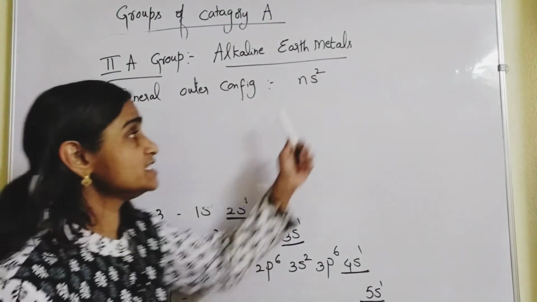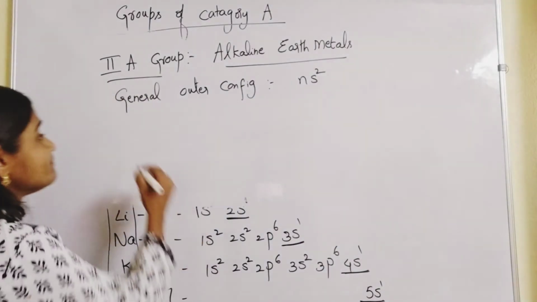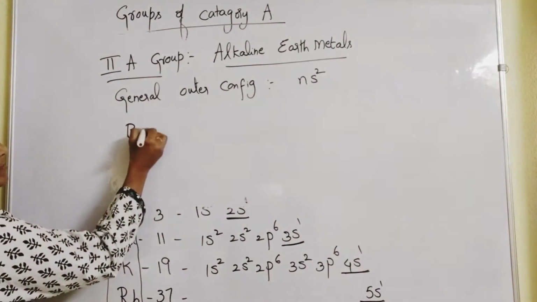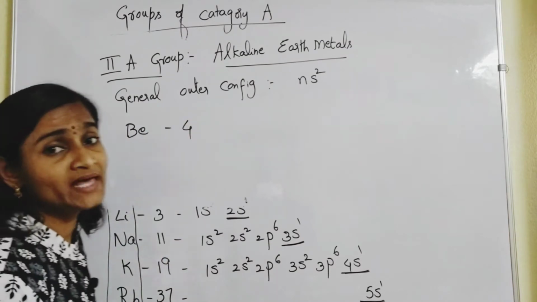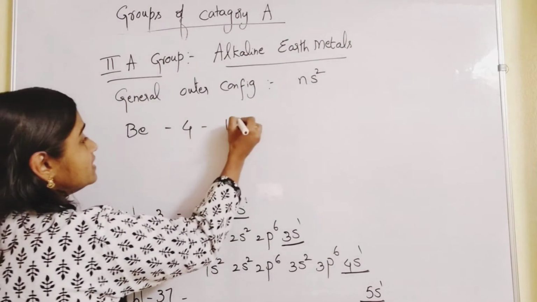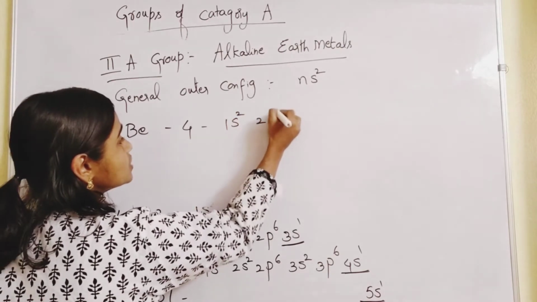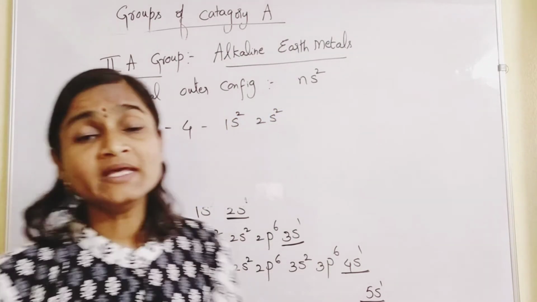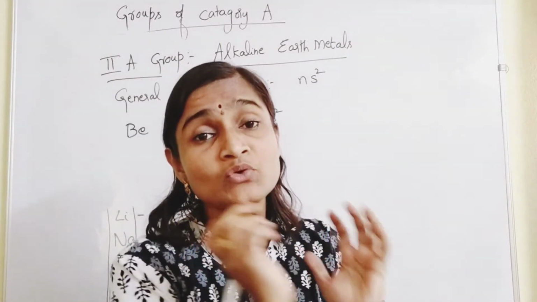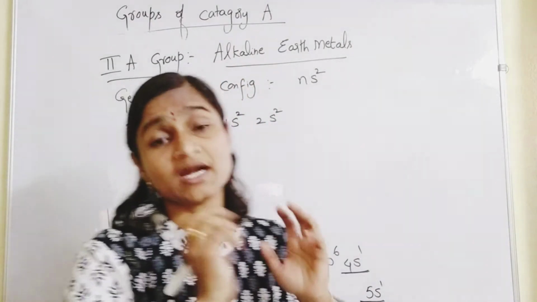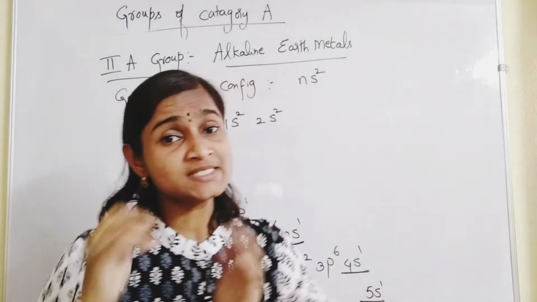So let us learn about alkaline earth metals. General configuration is ns2. So what are those elements? Beryllium, atomic number 4. You have learnt configuration 1s2, 2s2. All should be in a position to memorize elements at least up to atomic number 30, hydrogen to zinc.